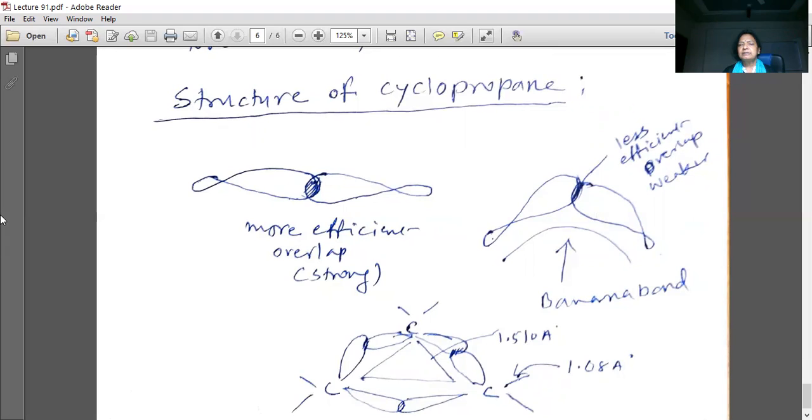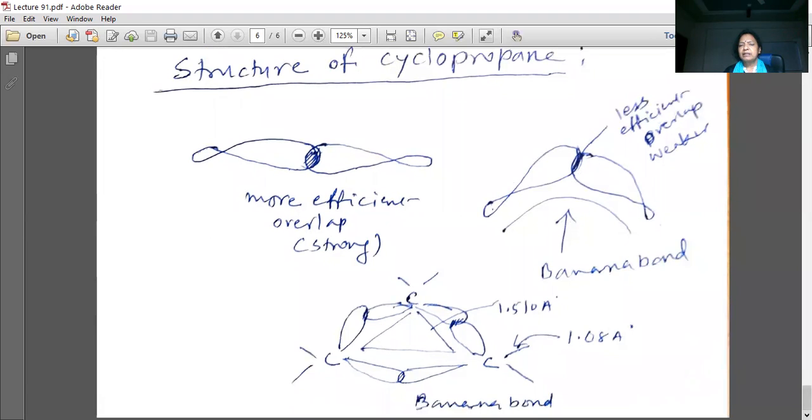Whereas in partial overlap, when it is partially bent, the p orbitals overlap partially, so it will create a banana bond and it is a weak bond. So suppose we take the example of cyclopropane, it has banana bonds.